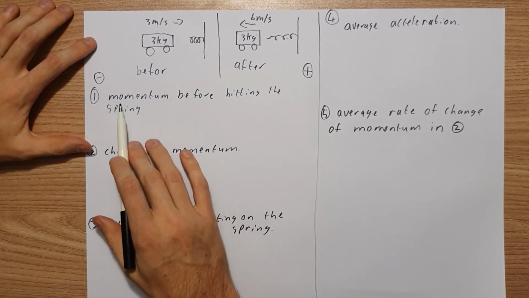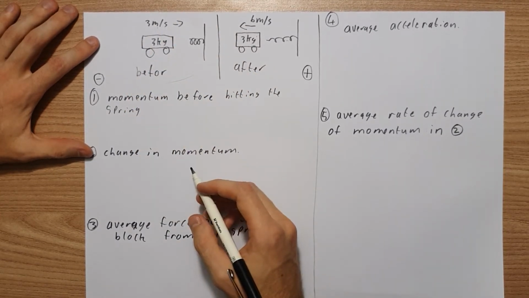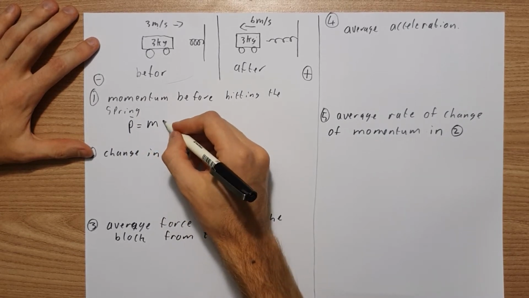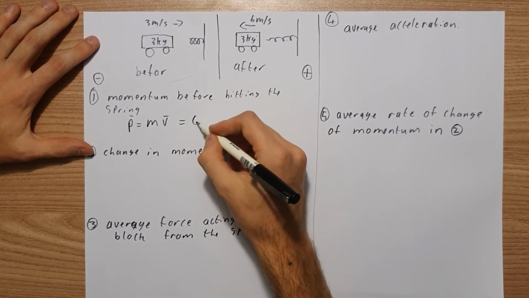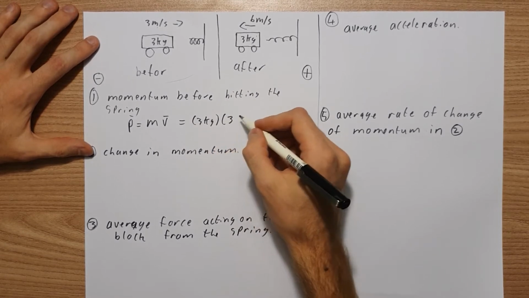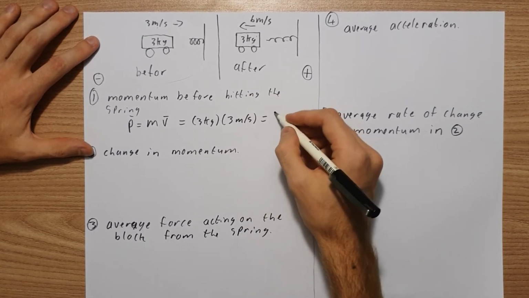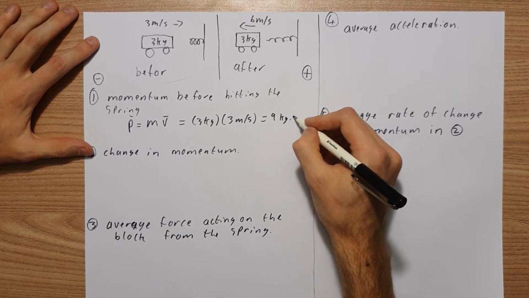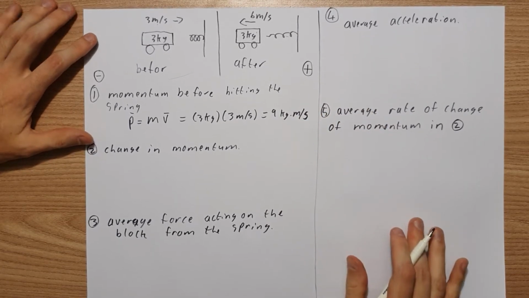Question 1 says calculate the momentum before it hits the spring. So we're looking just before it hits the spring. We know that momentum is equal to our mass times our velocity. Our mass is 3 kilograms and our velocity is plus 3 meters per second, it's moving to the right. So we have 3 times 3, which is 9 kilogram meters per second. Not too bad there.